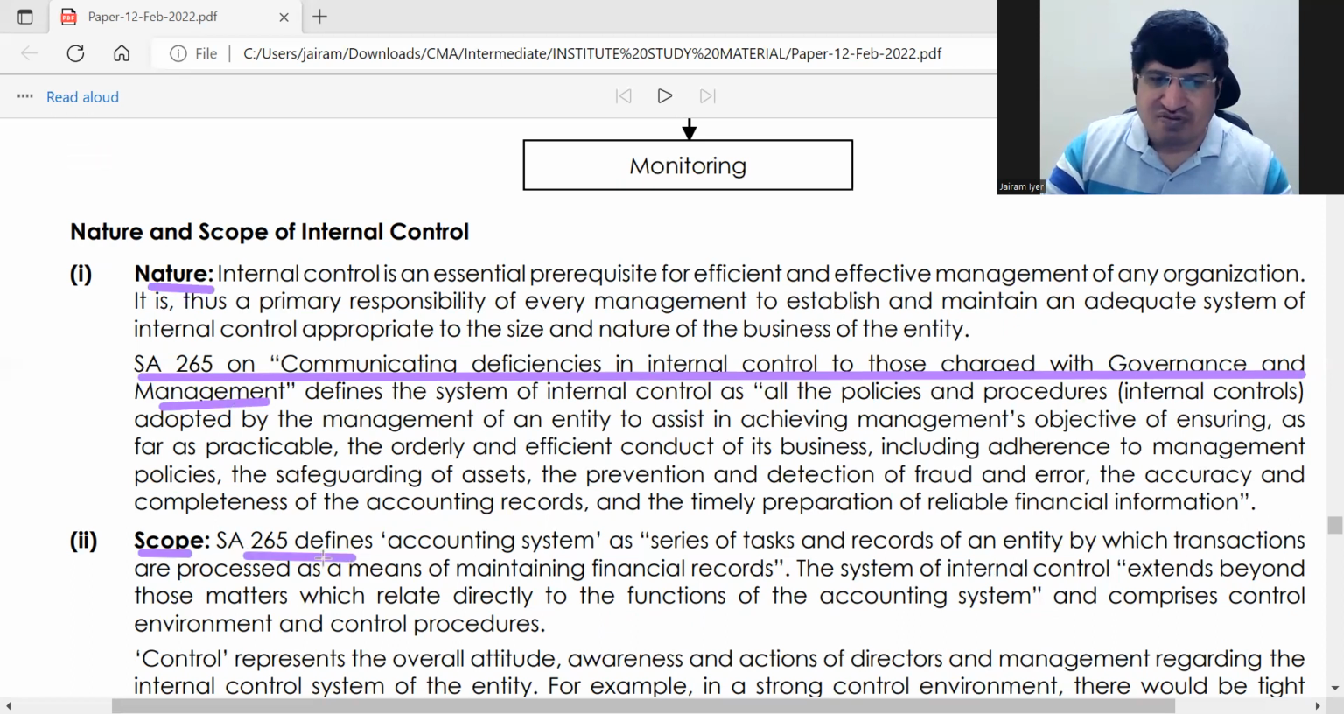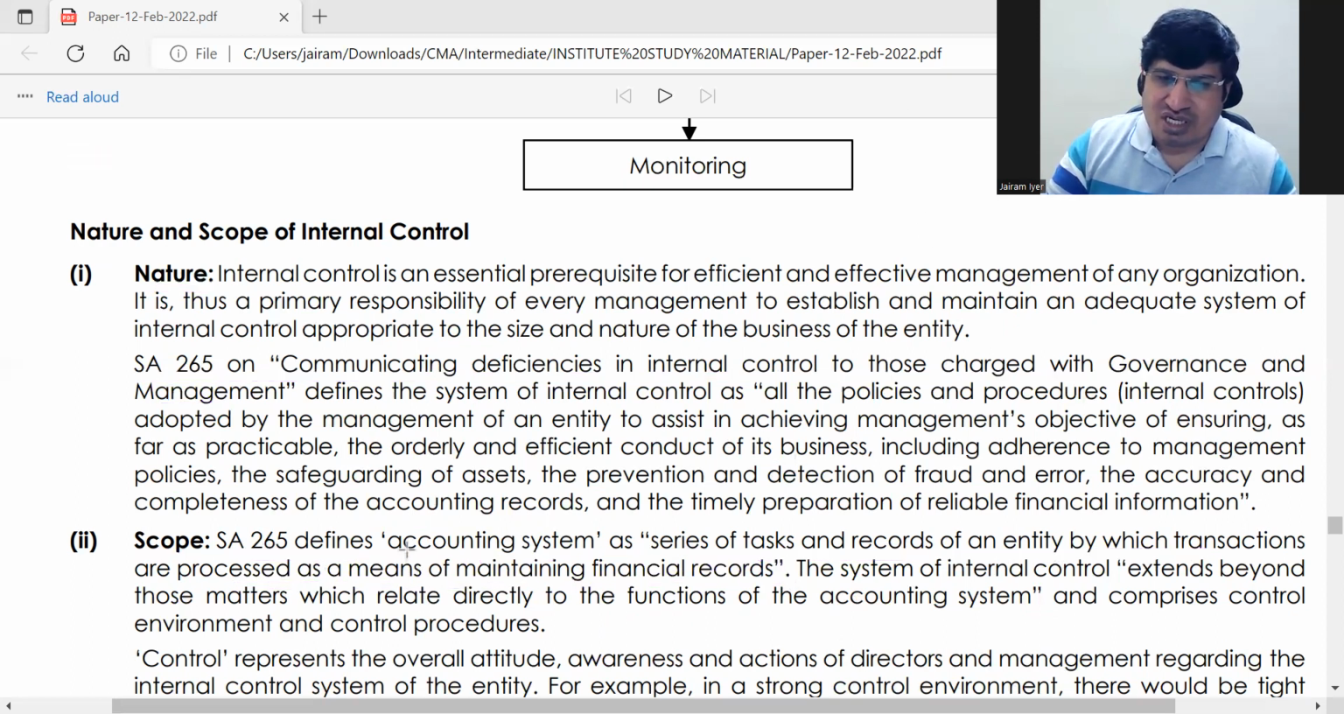SA 265 also defines accounting system. It is a series of tasks and records of an entity by which transactions are processed as a means of maintaining financial records. So accounting system is basically a series of tasks and records by which you are maintaining financial records. That's it, nothing else. For accounting system you can use your own words also.